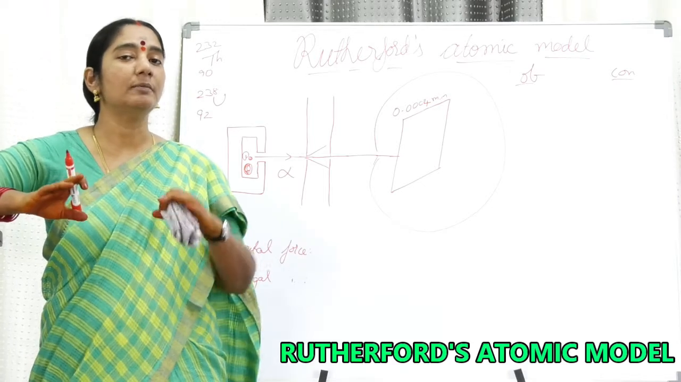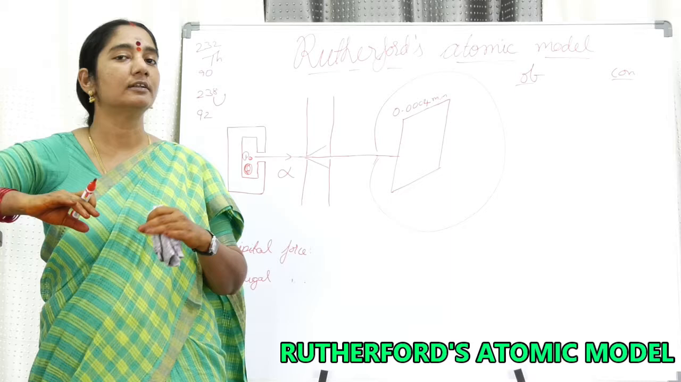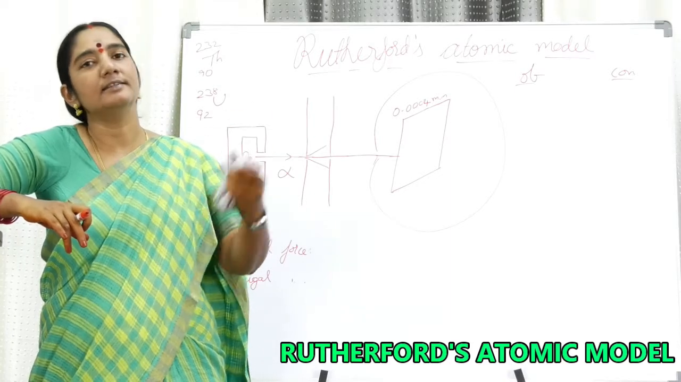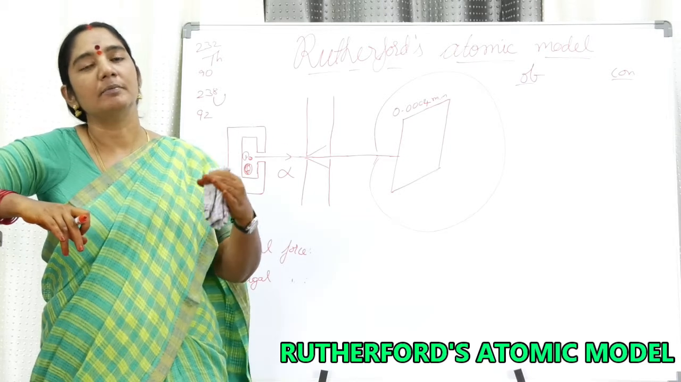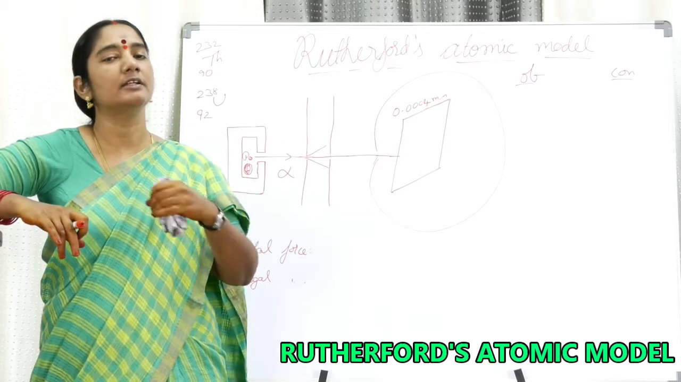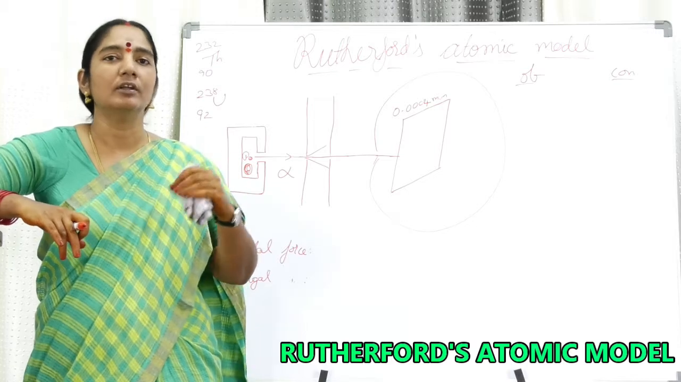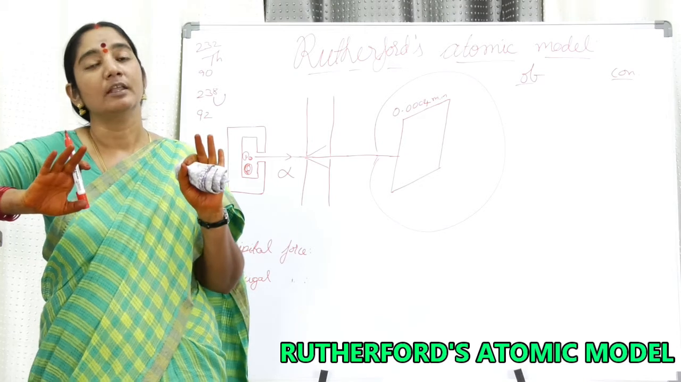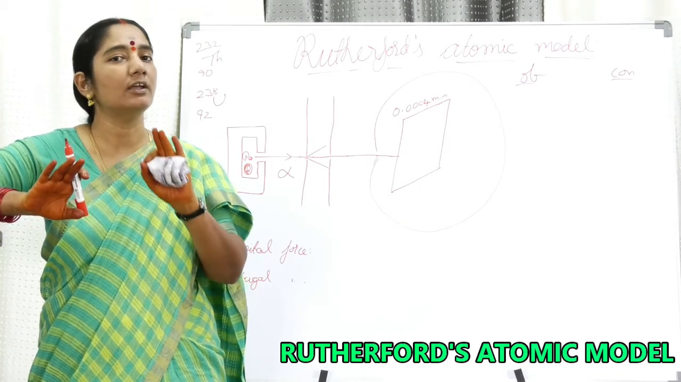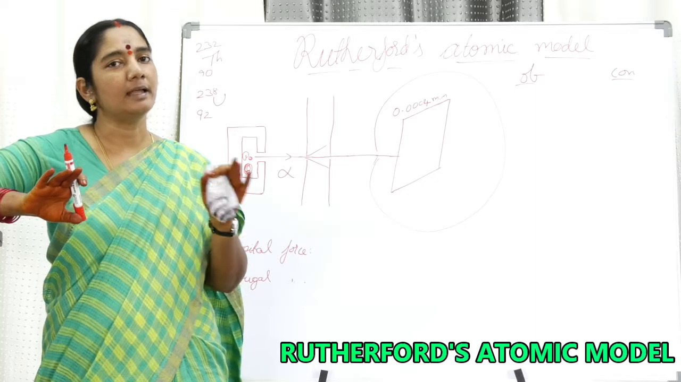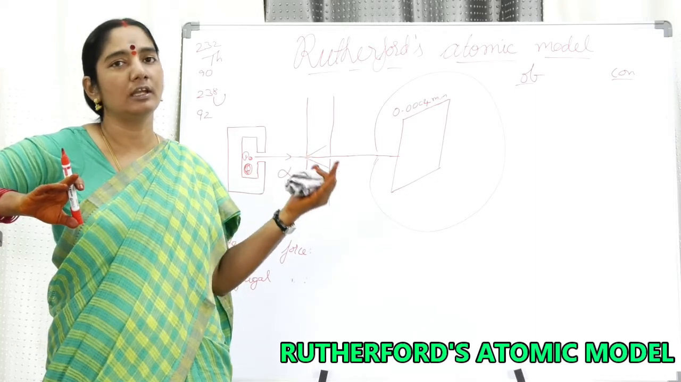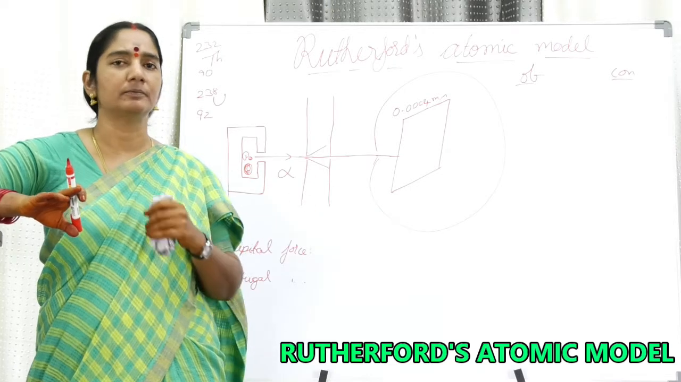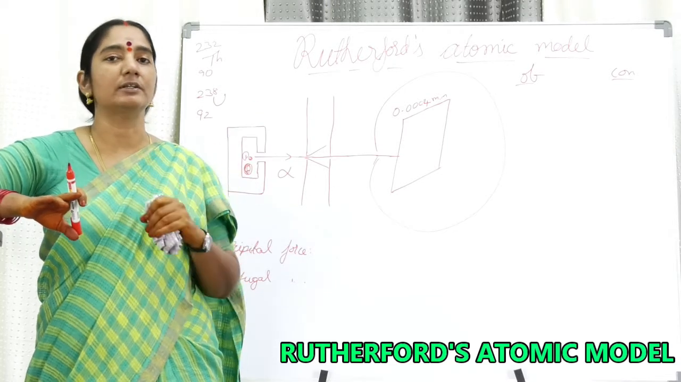Radioactive elements are the elements from which particles are emitted spontaneously, like alpha particles or beta particles or gamma radiation, without the application of any external force. Such elements are called radioactive elements. There are many examples: uranium, radium, thorium, polonium. These are all radioactive elements.